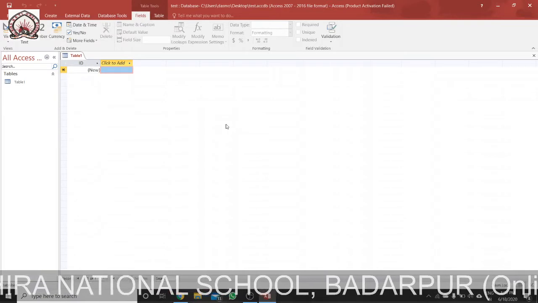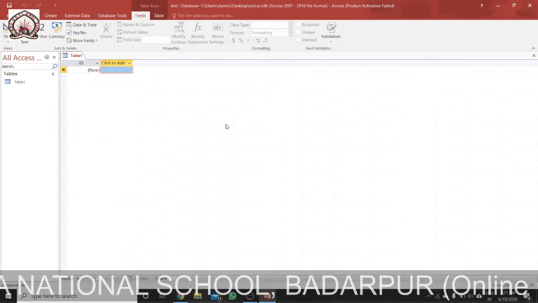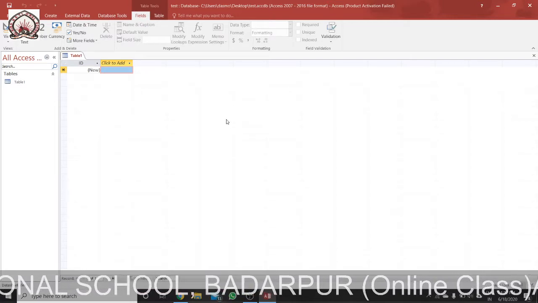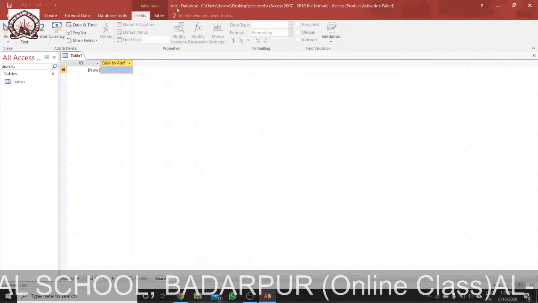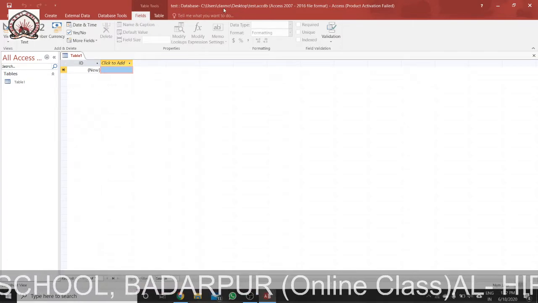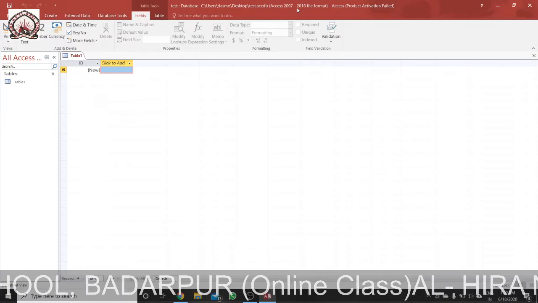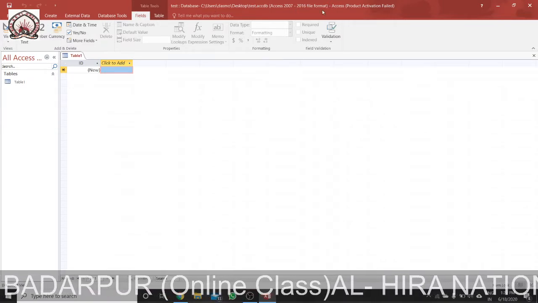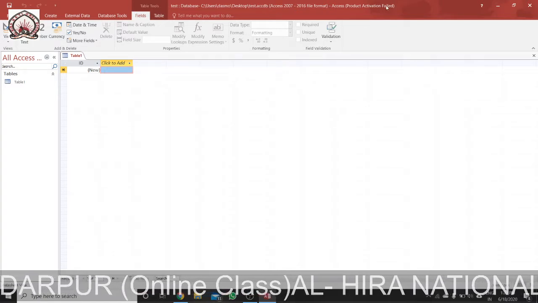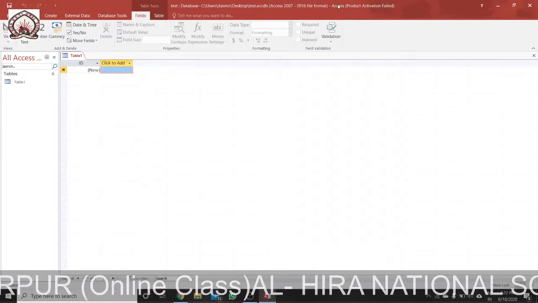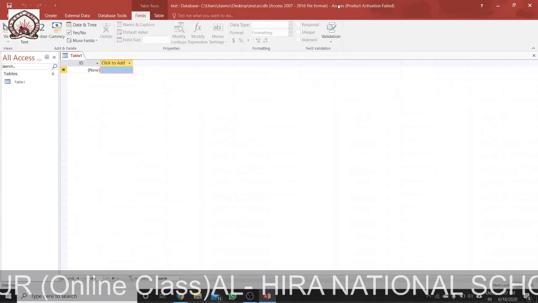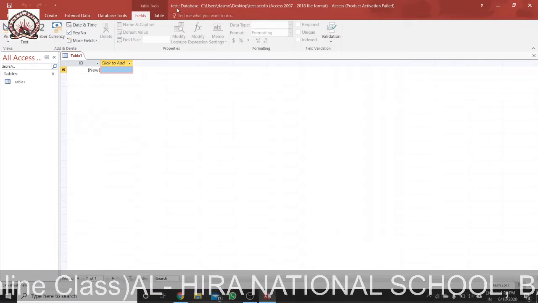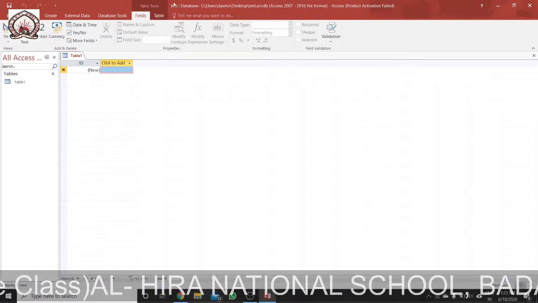You can see the interface. We have the title bar. You can see that I have already named it test. So this is the title bar, I am showing it with the help of the mouse cursor. It appears at the top of the window, and it displays the name of the active database. Here, my active database name is test.